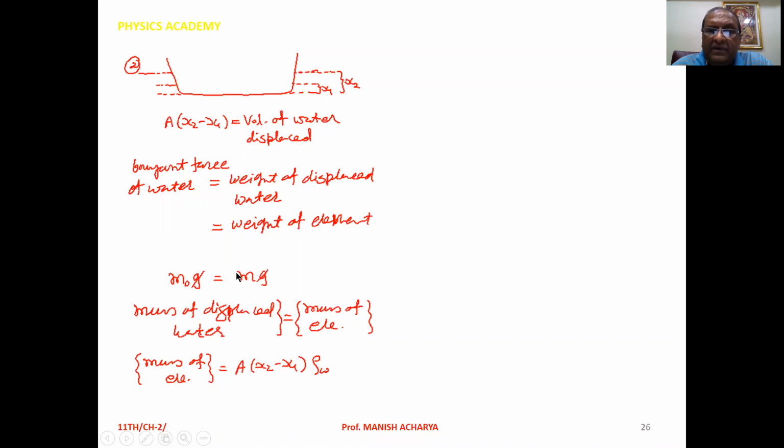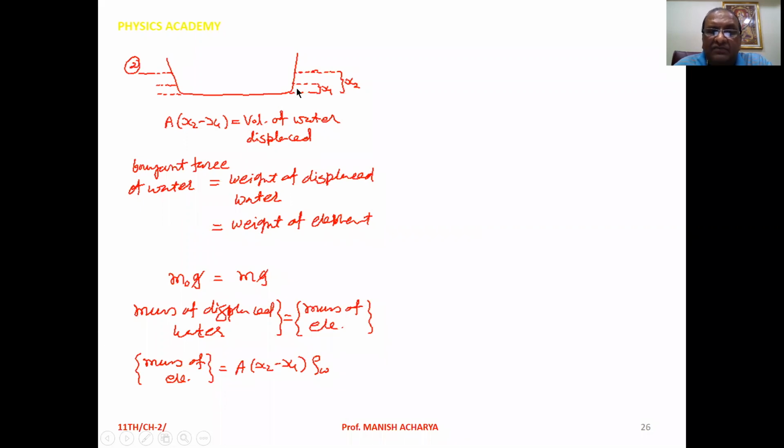Now the weight of the displaced water is m0 g, where m0 is the mass of displaced water, and that is equal to the weight of the elephant, mg. So g is cancelled from both sides. We can write mass of the displaced water is equal to mass of elephant.